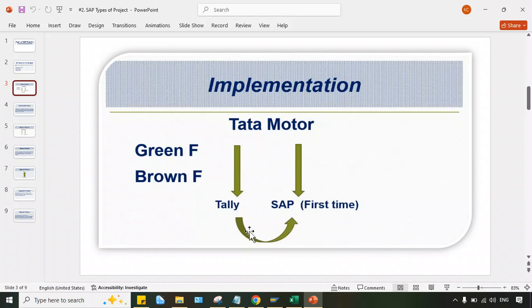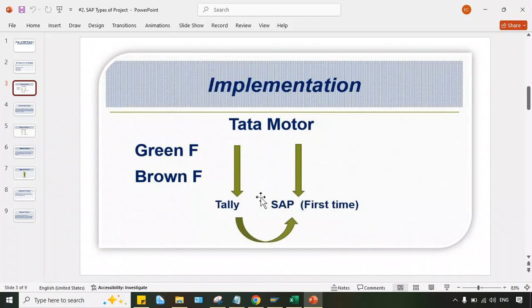Now, if a legacy system is there, then what will happen, guys? Then data migration will take place. Data migration means lots of data are there in Tally. So once SAP is implemented, of course the client will request: lots of data are there in Tally, I need certain data here in SAP also. So we have to go for data migration, right? Data will be migrated from the legacy system to the SAP system.